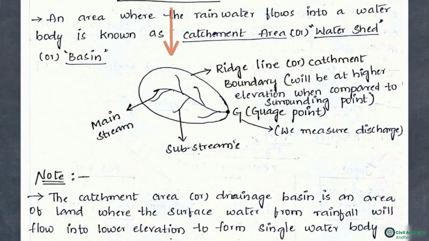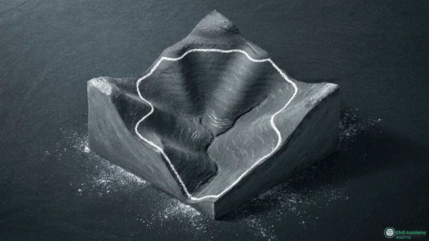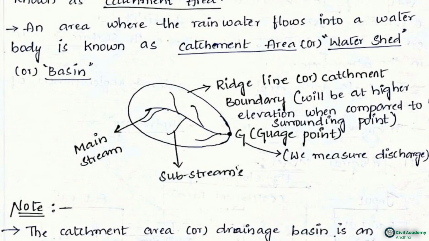This hand-drawn sketch translates abstract point data onto the physical landscape, detailing the catchment area. The topographical boundary of this system is the ridgeline. It acts as a high-elevation perimeter funneling interior surface water to a single gauge point.